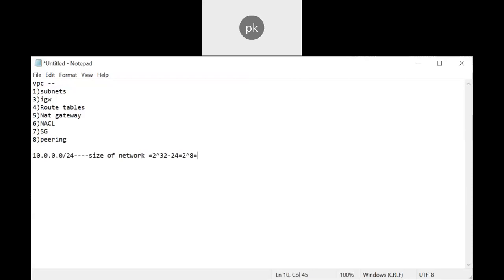Then you will get 2 power 8. So 2 power 8 is nothing but how many IP addresses I can generate? 256 IP addresses I can generate.